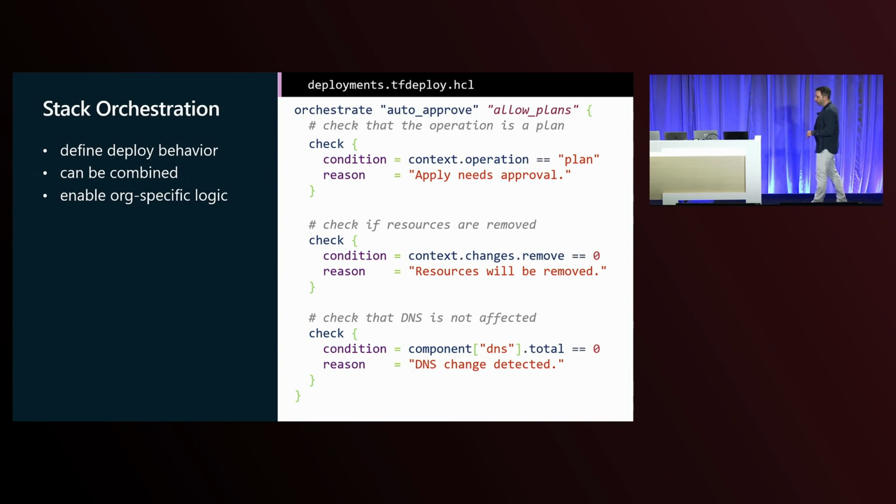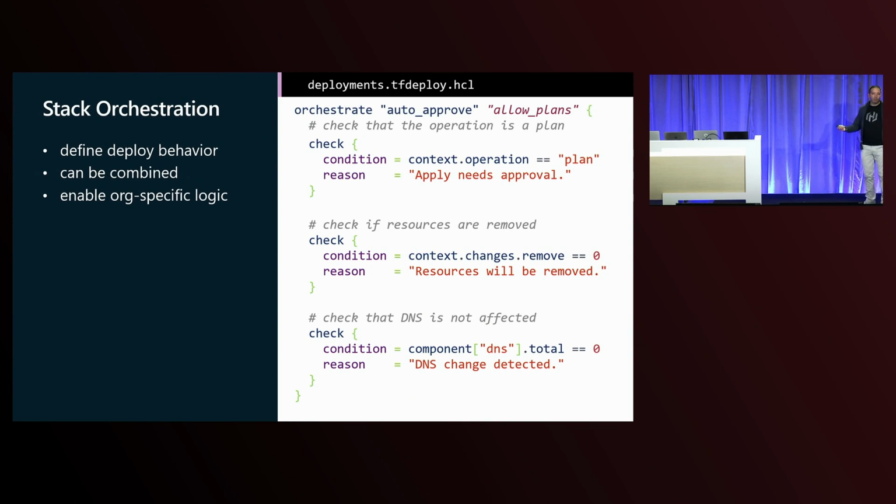And then my personal favorite, Stacks deployment orchestration rules can go down into specific components and say, if there's a change in, for example, the DNS component, then we're not going to automatically apply. One simple reason, imagine you have the perfect deployment, right? Your AKS gets upgraded, you spin up all the pods, everything works, but you somehow manage to mess up the DNS zone.